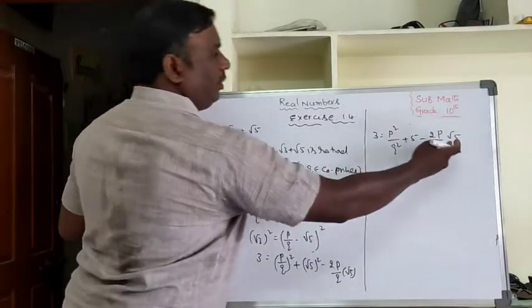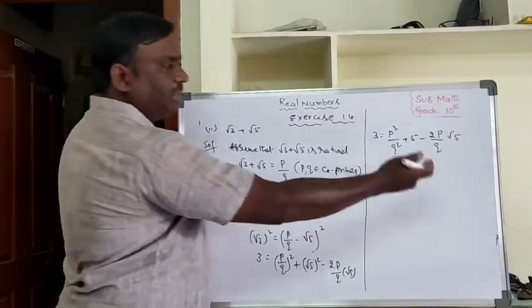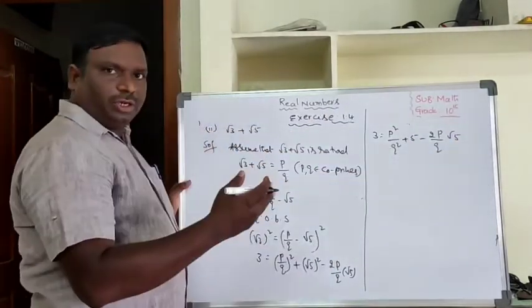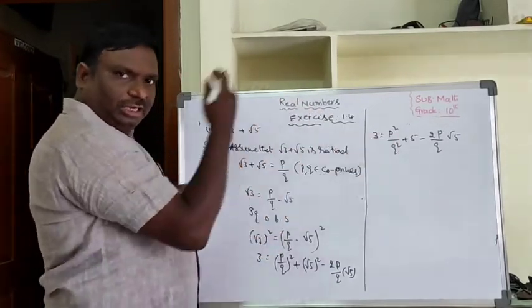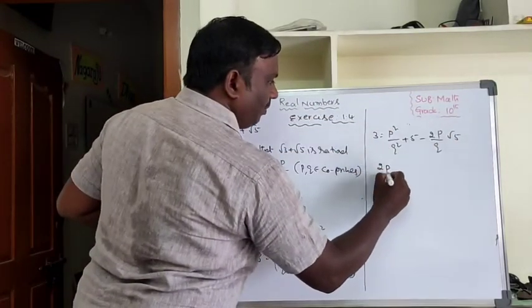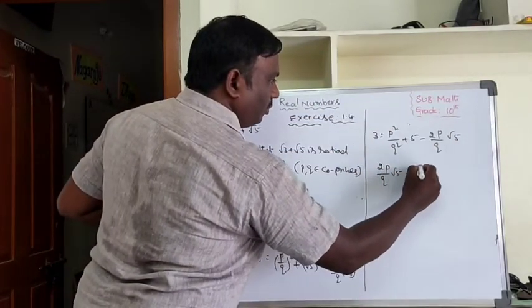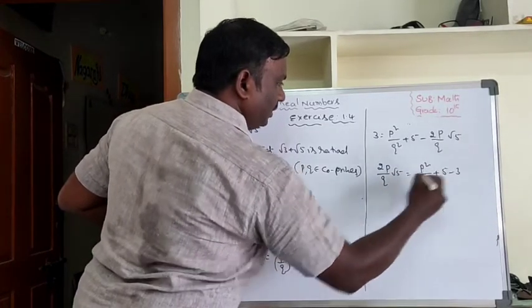Then root 5 you can take one side. Because root 5 is an irrational number, irrational numbers you take one side, rational numbers the other side. Then 2P by Q root 5 equal to P square by Q square plus 5 minus 3.